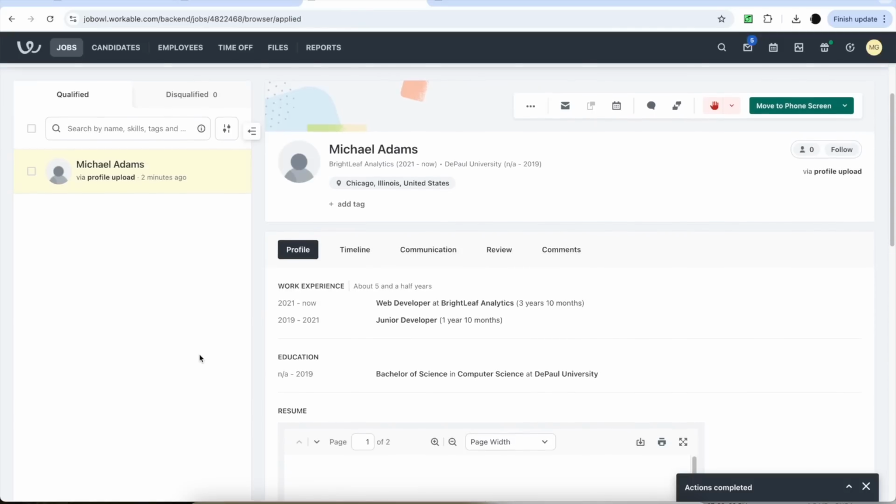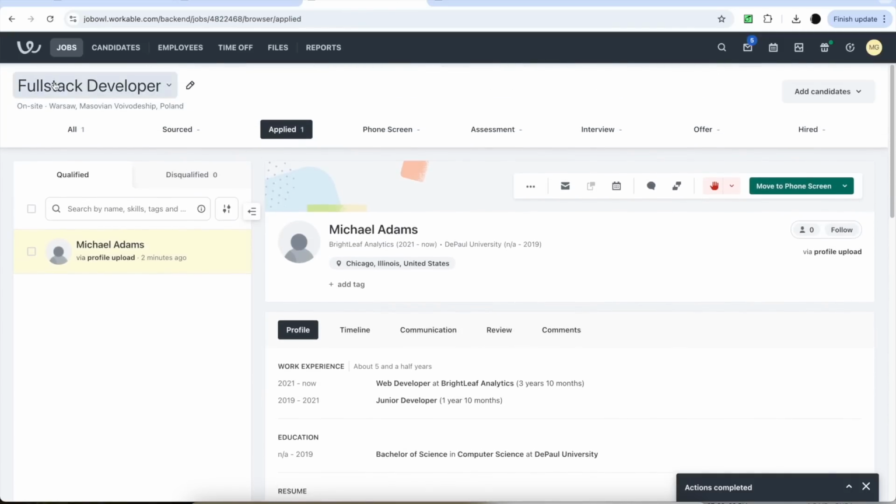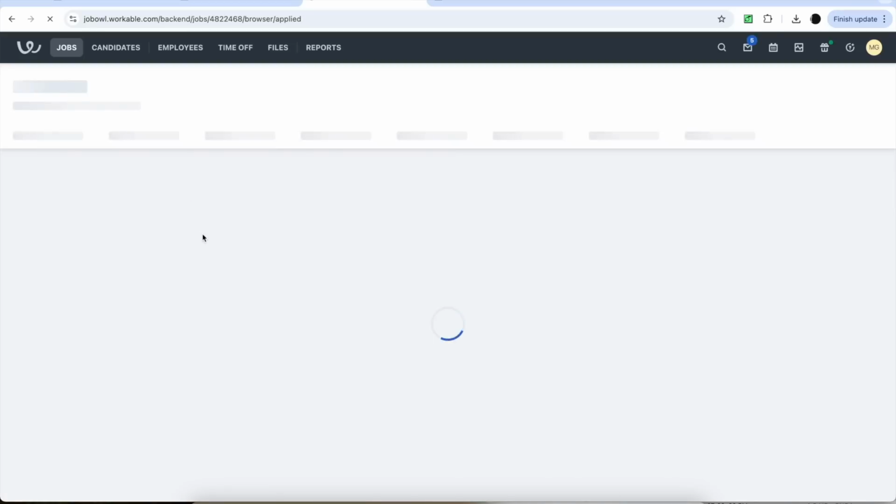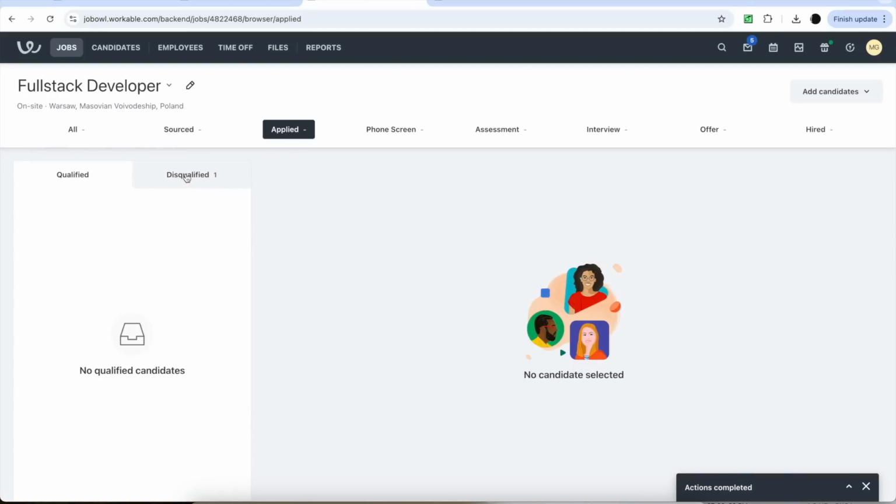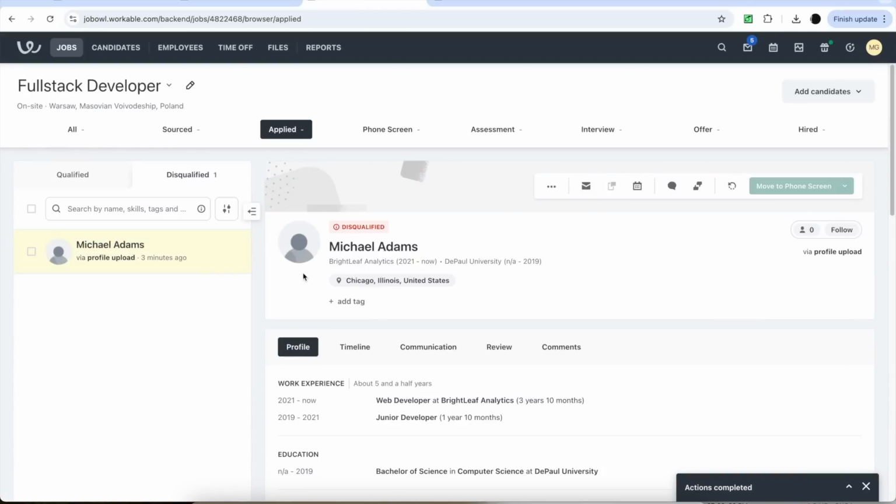Okay, we got the candidate. He applied for the job, full stack developer. Let's see what happens after a second. Let's refresh the page. And bam, the guy is disqualified. Let's see the reasoning. We got just 2 keywords matching. And yeah, this is the problem. This is what's probably happening to you also.